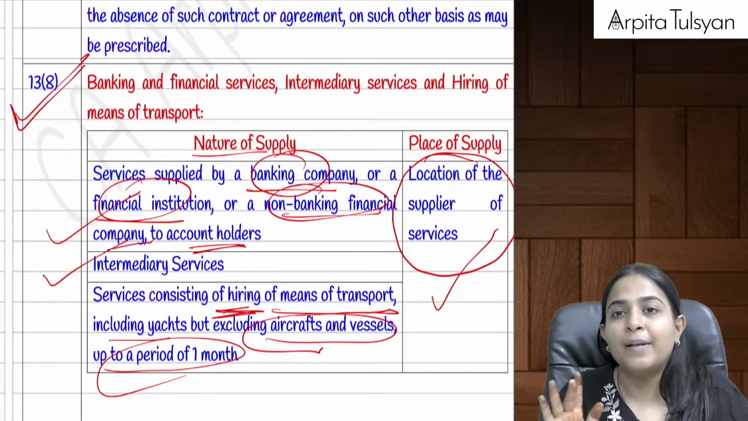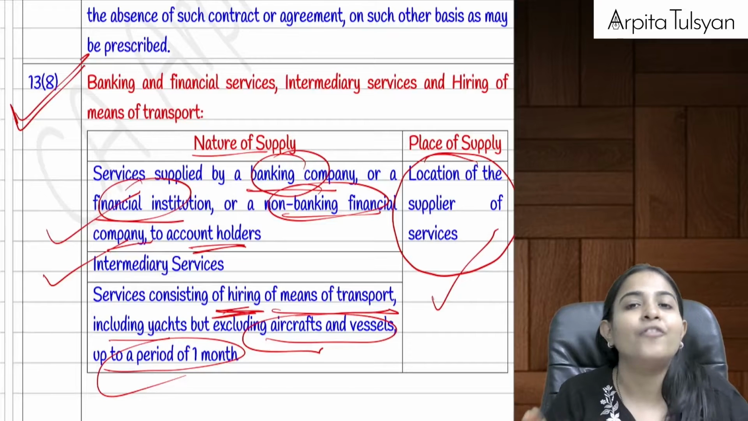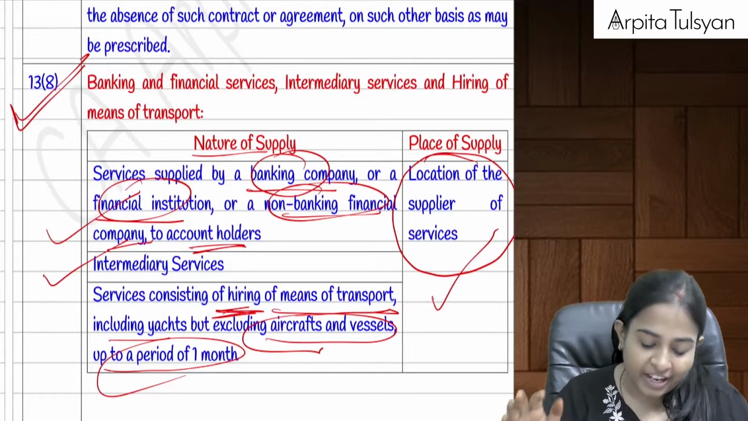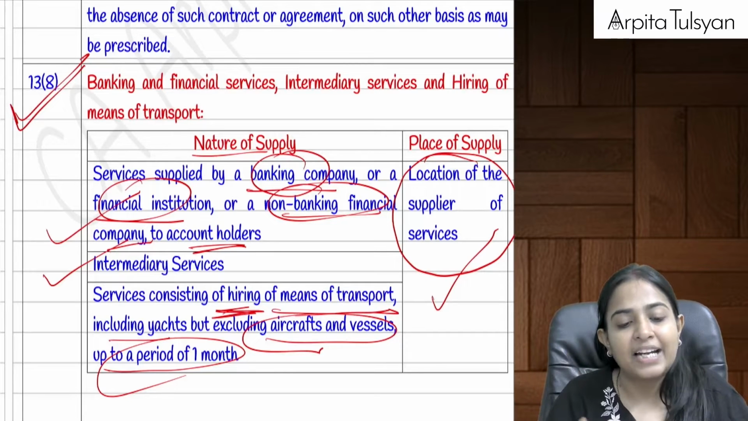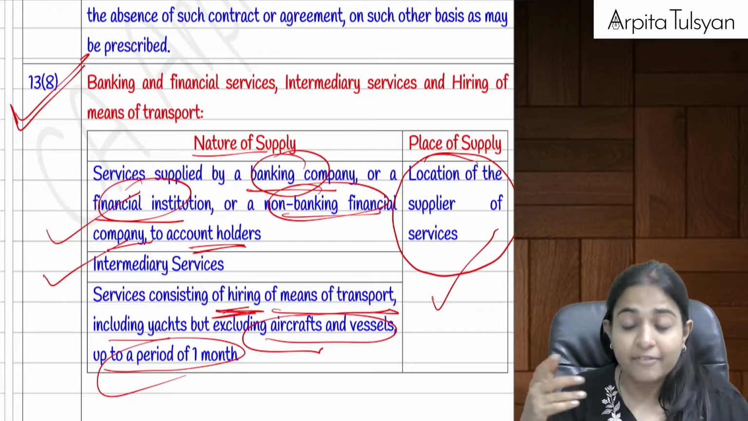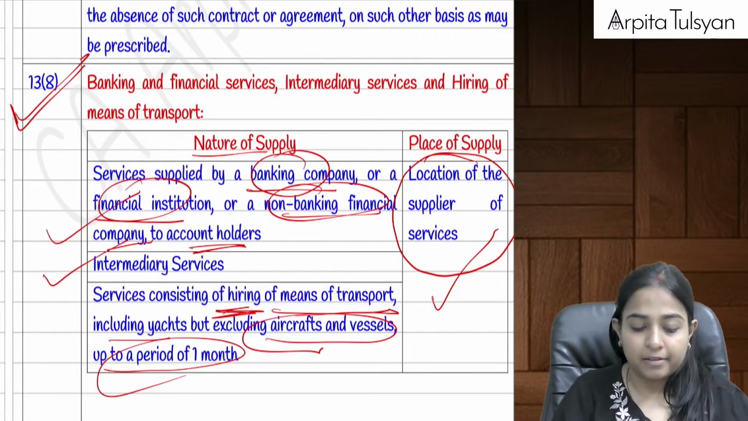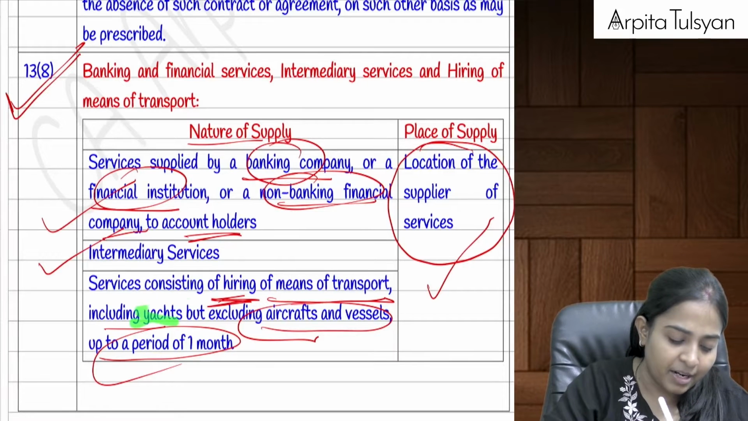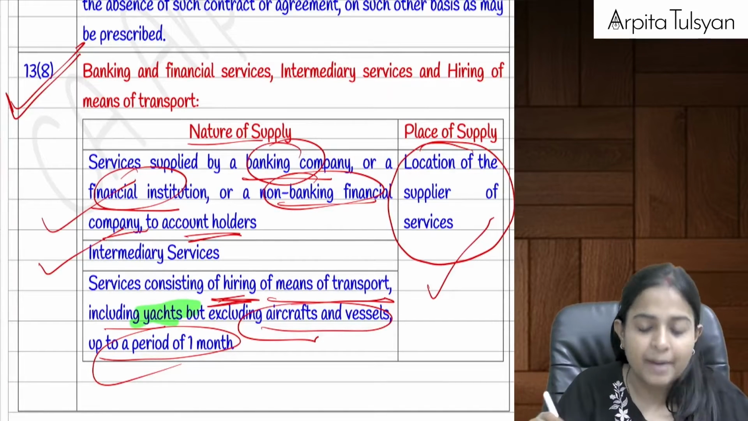Place of supply will be the location of the supplier of service. Are you clear with this? Wherever the supplier is situated, that will be considered as the location of the supply, and that will be considered as the place of supply. Just remember this, it is very important and can be tested in the exam also.